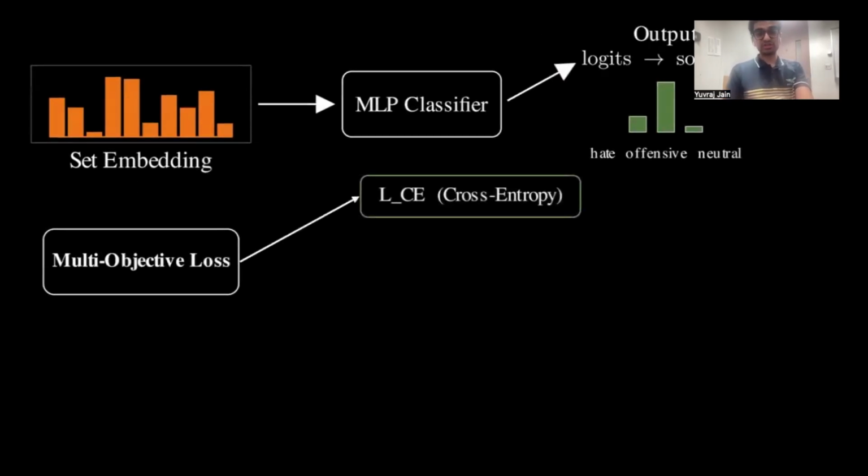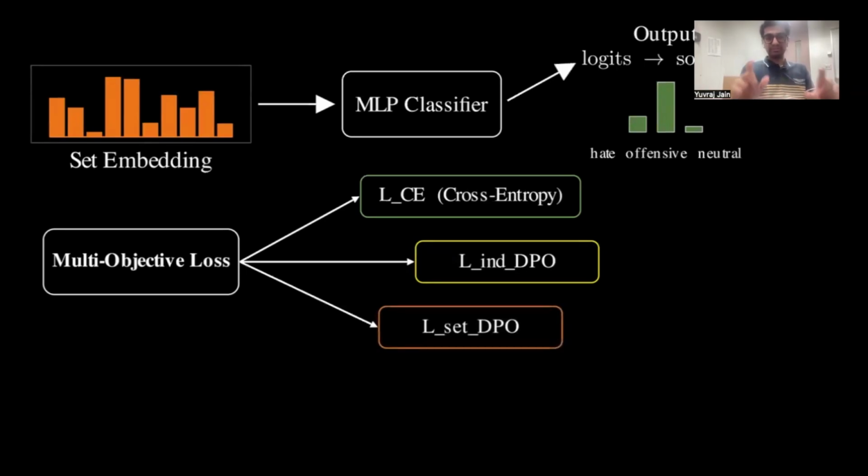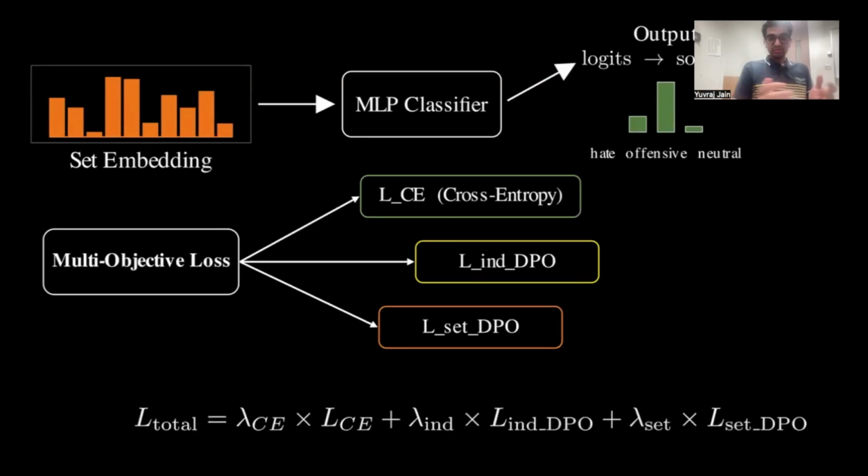For the loss function, we actually have a multi-objective loss function where first we have cross-entropy loss, which is the standard supervised setup. The model learns to classify each input by comparing its prediction to the correct labels. Next up, we have DPO, or direct preference optimization. Here, the model looks at a good and a bad example side by side, learning why one is preferred over the other. That pairwise training helps it pick up fine-grained distinctions. Finally, in set-based DPO, we take this a step further, and instead of looking at single pairs, we compare groups of examples. And we put this all together through our formula at the bottom.